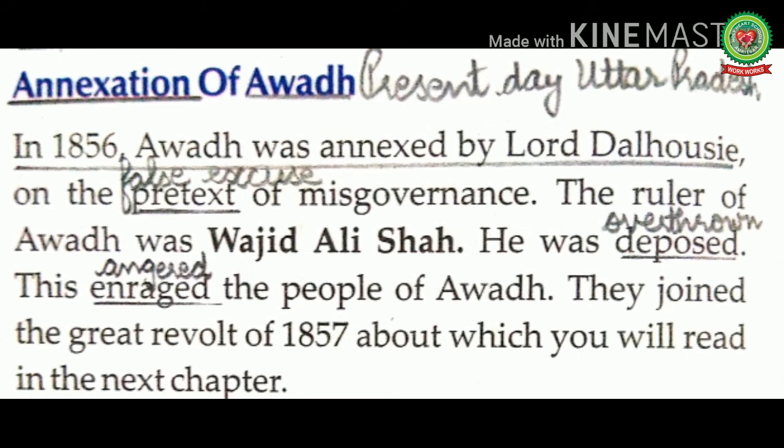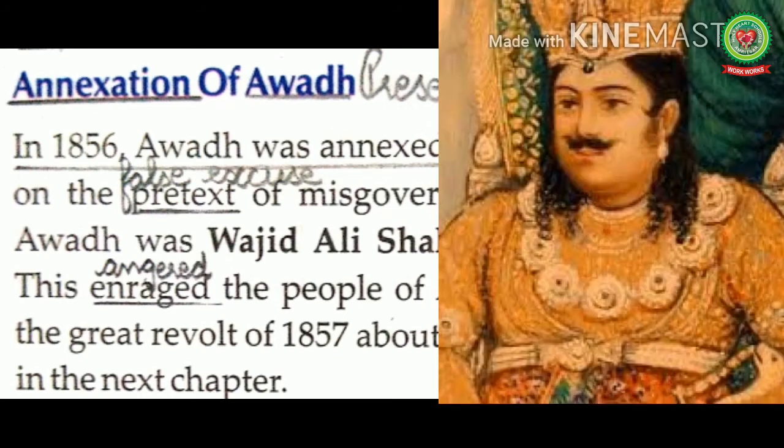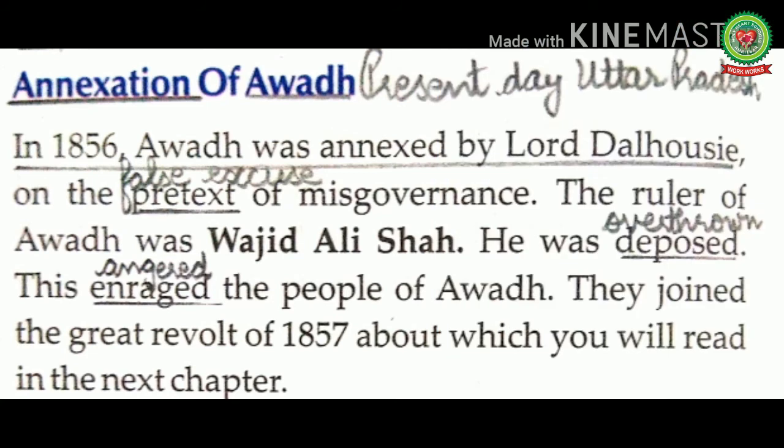Annexation of Awadh. Awadh is present-day Uttar Pradesh. Finally, in 1856, the company also took over Awadh, and in 1856, Awadh was annexed by Lord Dalhousie on the pretext of misgovernance. Pretext means false excuse. The ruler of Awadh was Wajid Ali Shah. He was deposed. Deposed means overthrown. This enraged the people of Awadh. Enraged means angered. They joined the Great Revolt of 1857, about which you will read in the next chapter.